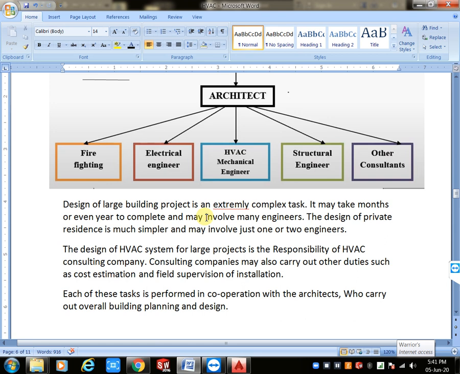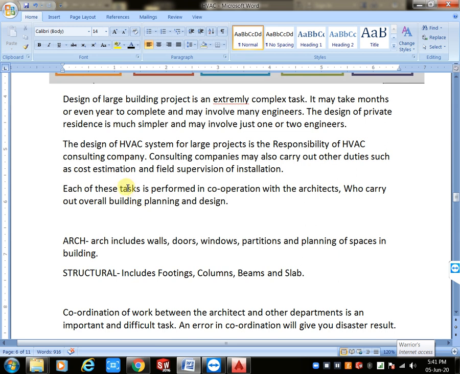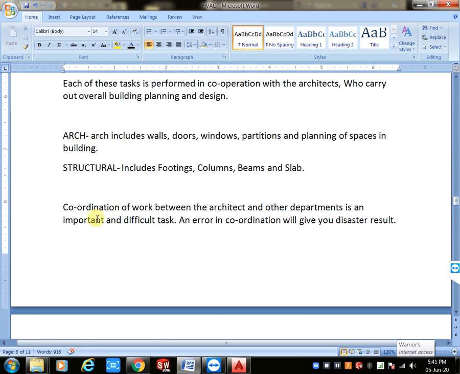Plumbing and duct clashing, we want to coordinate with the plumbing designer. See, that is the next point here. Coordination of the work between the architect and other departments is a more important and difficult task also. Coordination is very important. When you go to site, you will get the information about coordination.